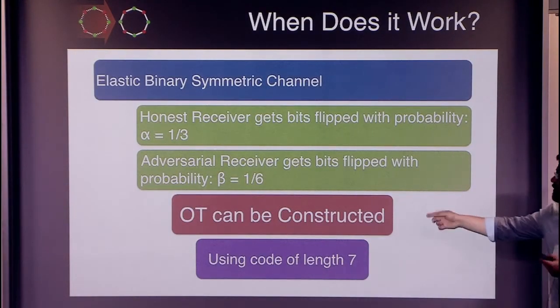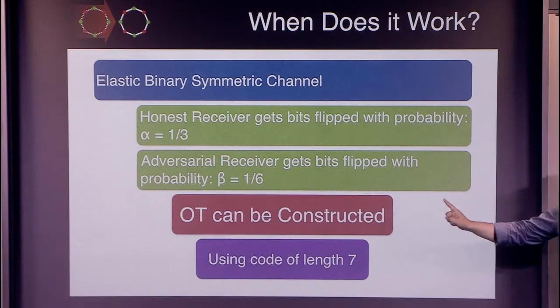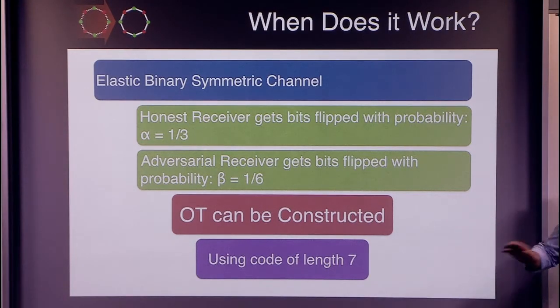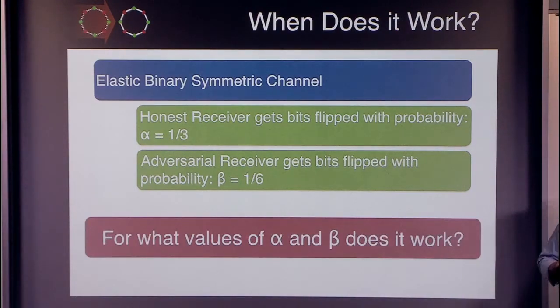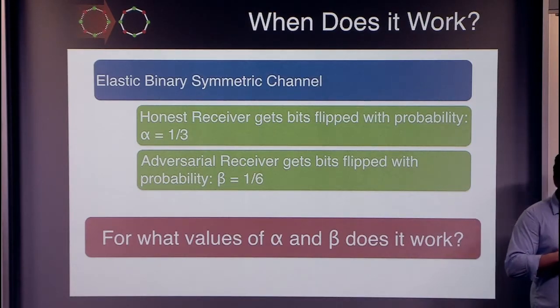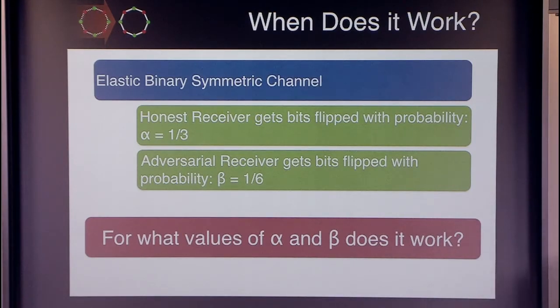Okay, what we have shown is that for this particular alpha and beta, oblivious transfer can be constructed using encodings of length 7. But for which values of alpha and beta does there exist capacity inverting encodings? Alternately, for which values of alpha and beta does capacity inversion occur?